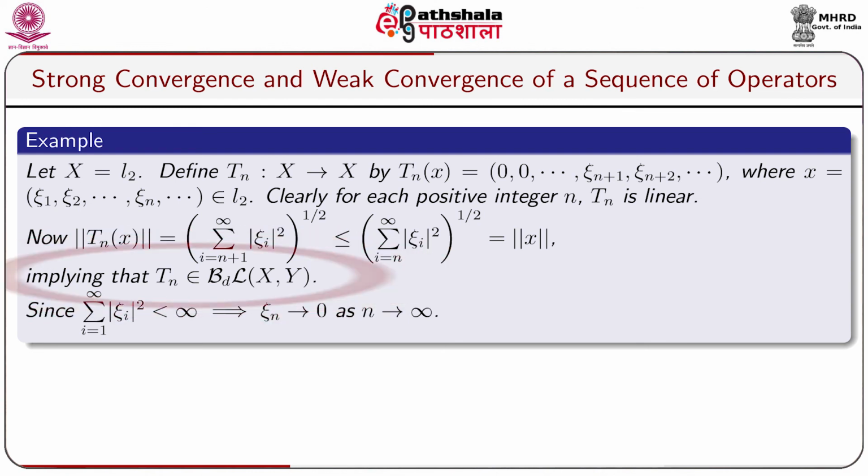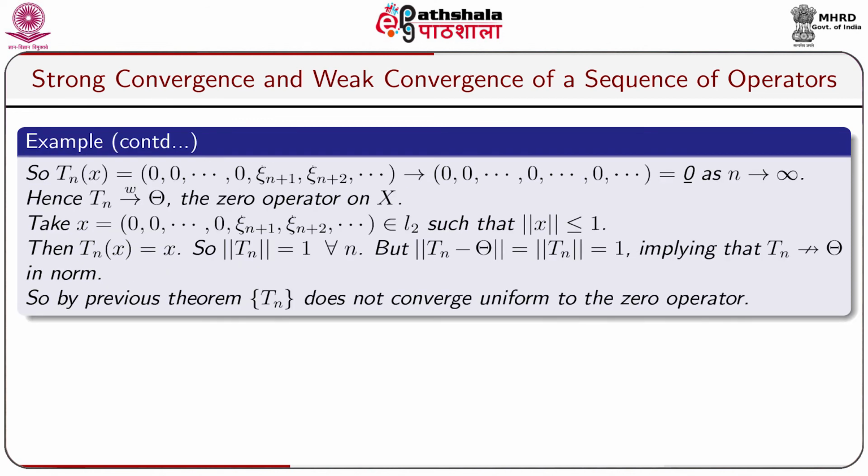Since sigma i equal to 1 to infinity modulus of xi i square is finite, this implies that xi n goes to 0 as n tends to infinity. So, Tnx equal to 0, 0, 0, up to nth place 0, comma xi n plus 1, comma xi n plus 2, dot dot dot, this goes to all coordinates 0, which is equal to the 0 vector as n tends to infinity. Hence, Tn converges to 0 operator weakly on X.